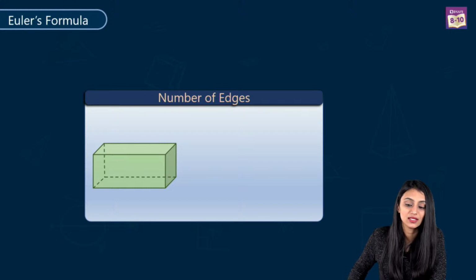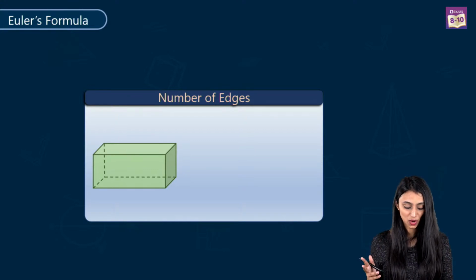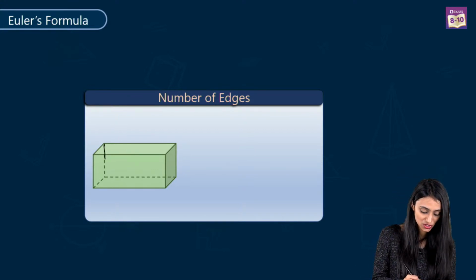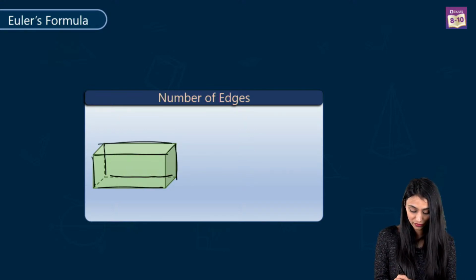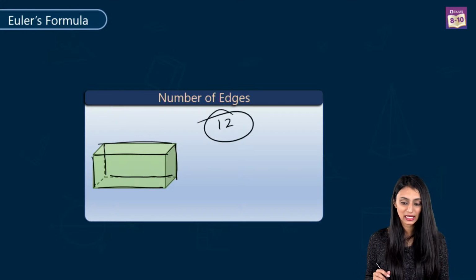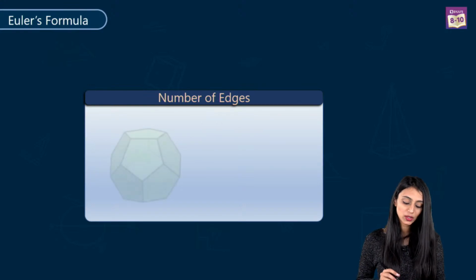Yes. Oh, I can see that mostly all of you have given the right answer. It's 12. Some are writing 8 also. How come the edges are 8? These are the edges, right? You have to count these lines over here where the faces are meeting. They will be 12. 12 edges are here, right? So this was simple to count because it was a very simple figure. It was a cuboid. Now what about this one?